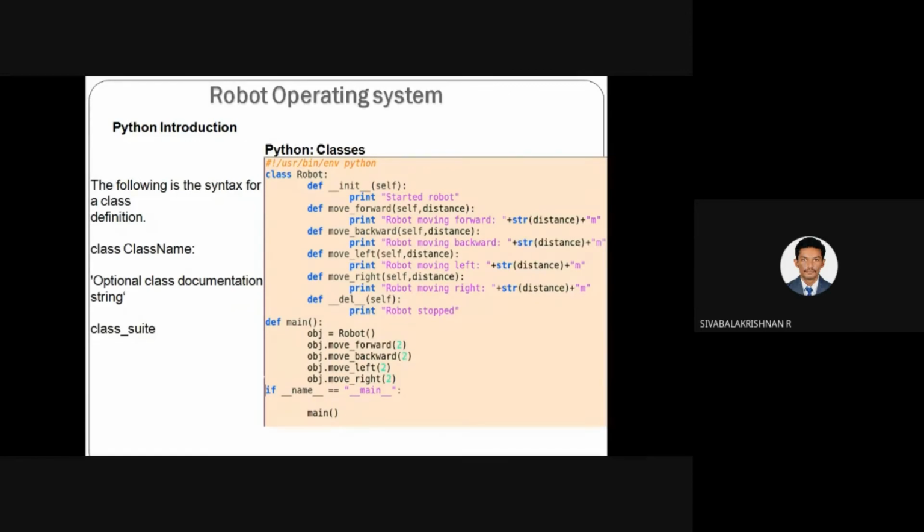Another important thing is the class. Class is mostly used in creating robotic applications in Python. If you want to use a global variable: one variable is declared inside one function, and in another function you can't access that variable defined in some other function. If you want to access a variable common to more than one function, you can declare the corresponding variable as a global. But instead of using a global variable, you can go for a class.